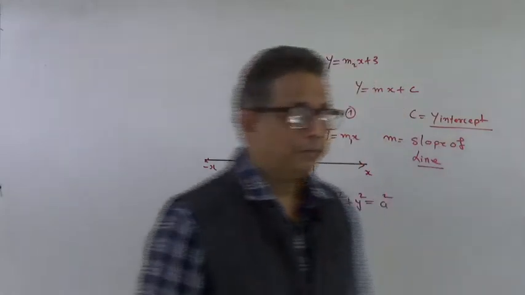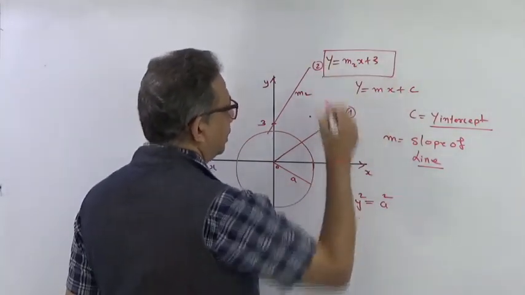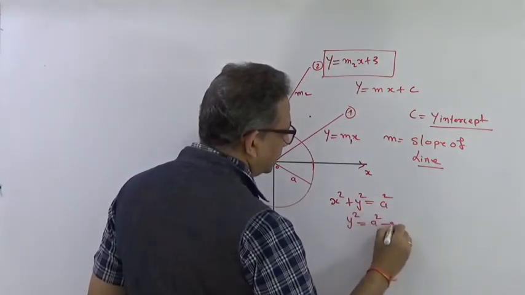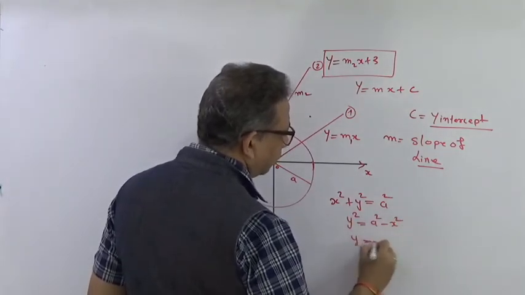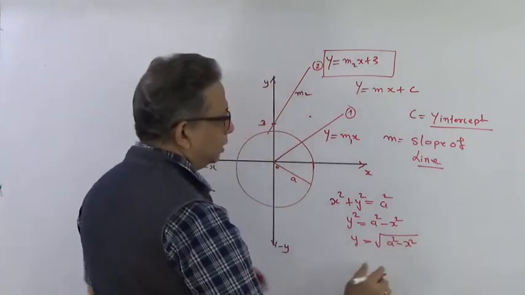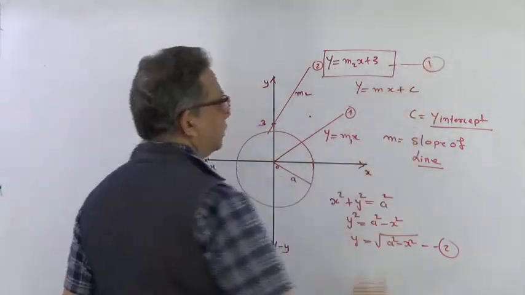Right? How can this be written in terms of x and y? I can also write it as y square equal to a square minus x square, or y is equal to under root of a square minus x square. So this is the equation of a circle. This is the equation of a line.